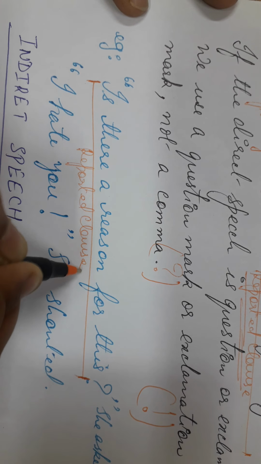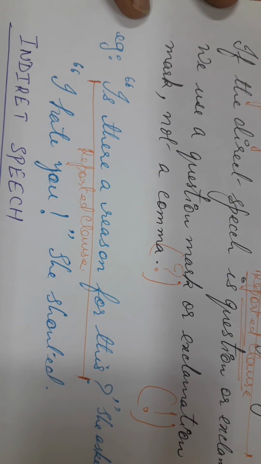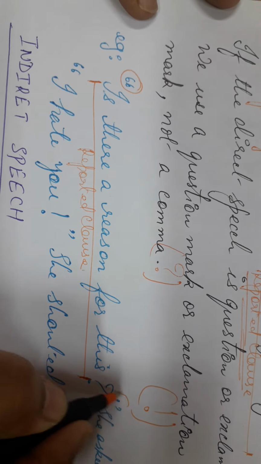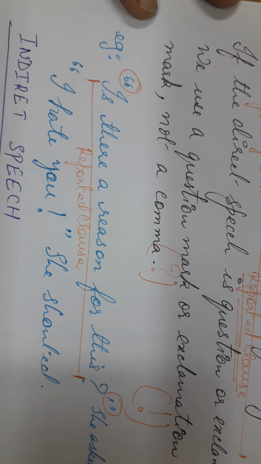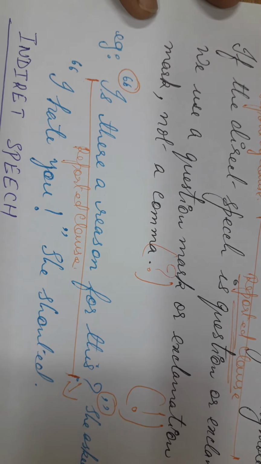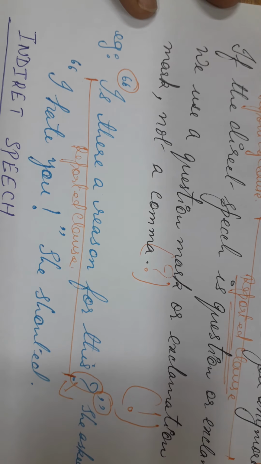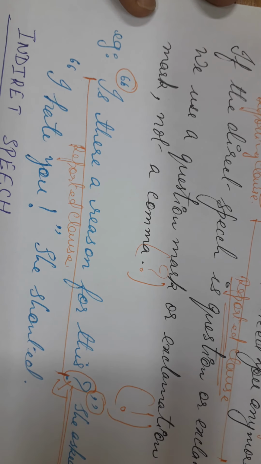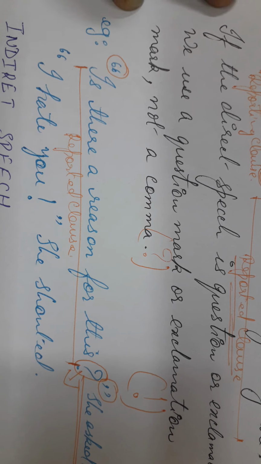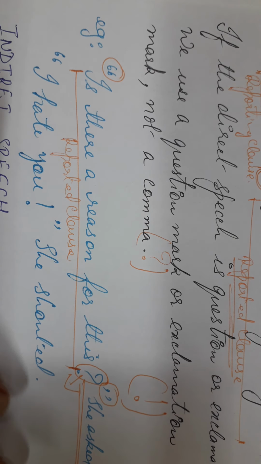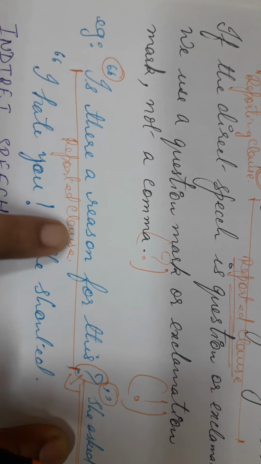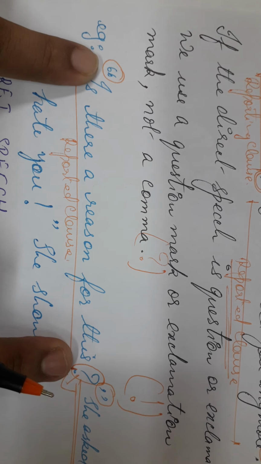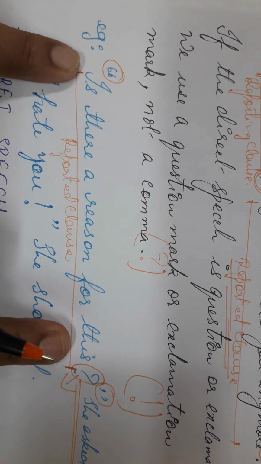When we have a question as reported clause, we see the statement inside the double inverted commas. Because it is an interrogative sentence, we have this question mark, but here you don't see any kind of comma. Now in some of the books you will find that after the reporting clause, when we have interrogative statements, we have a comma, and this entire portion is as it is.